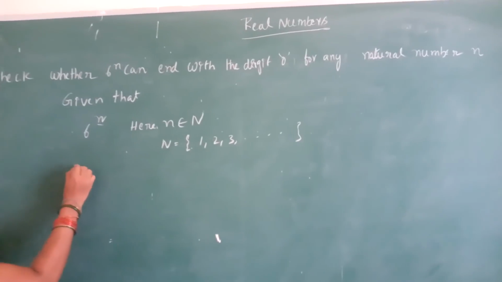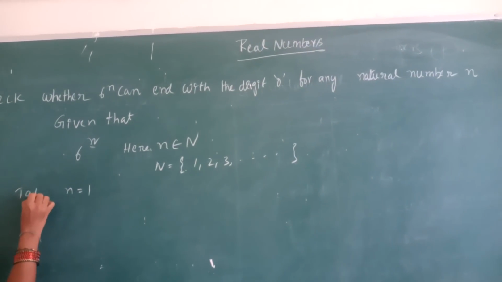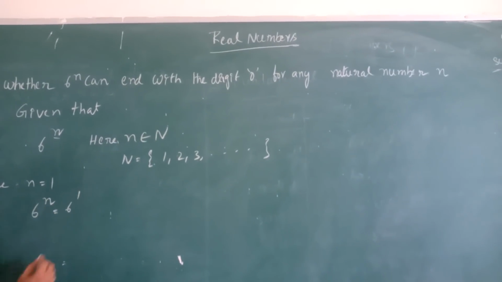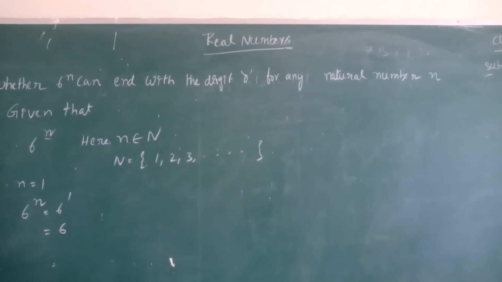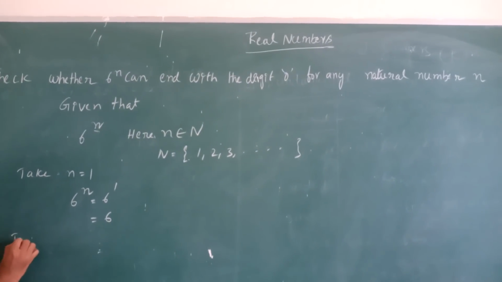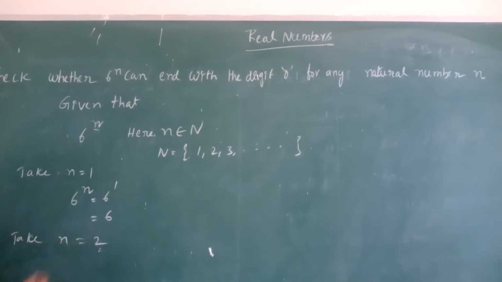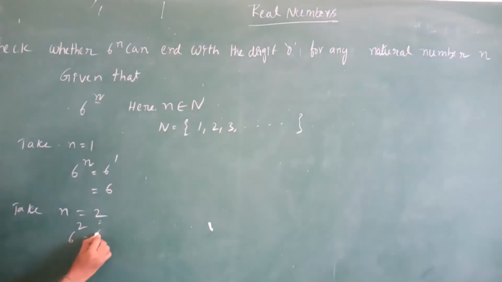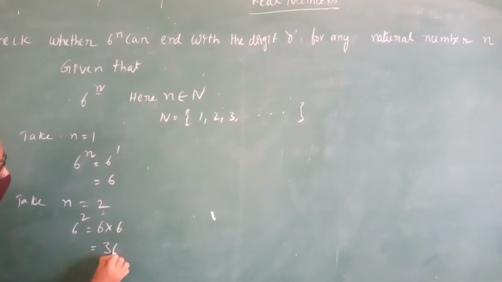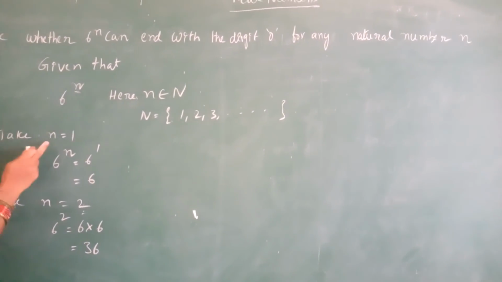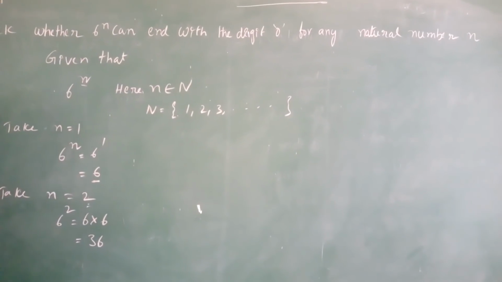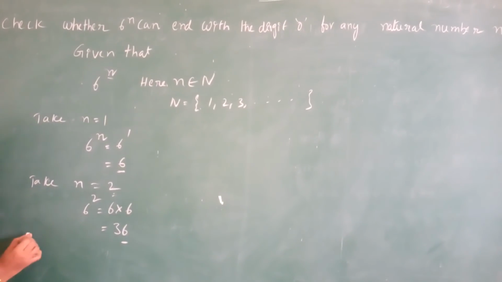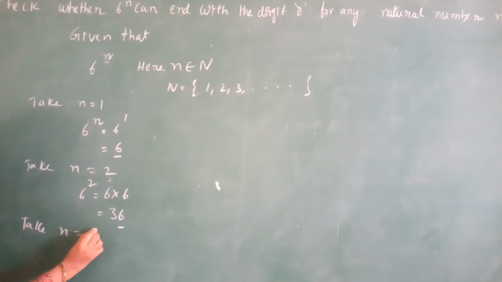So take n equal to 1. 6 power n equals 6 power 1, and 6 power 1 value is 6. Again we take n equal to 2, the next natural number. 6 power 2 we can write as 6 into 6, 36. What is the end digit? If we take n equal to 1, the end digit is 6. Here the end digit is 6. Next take n equal to 3.